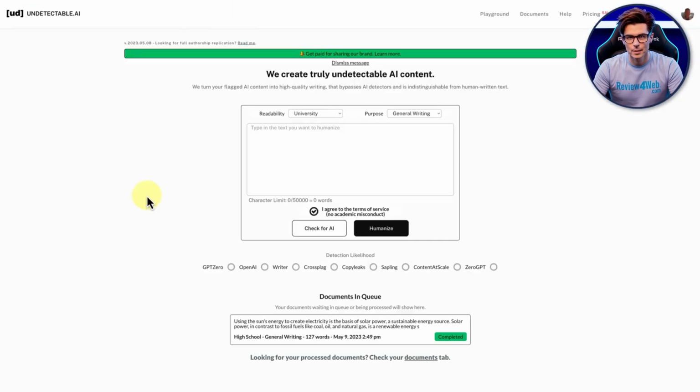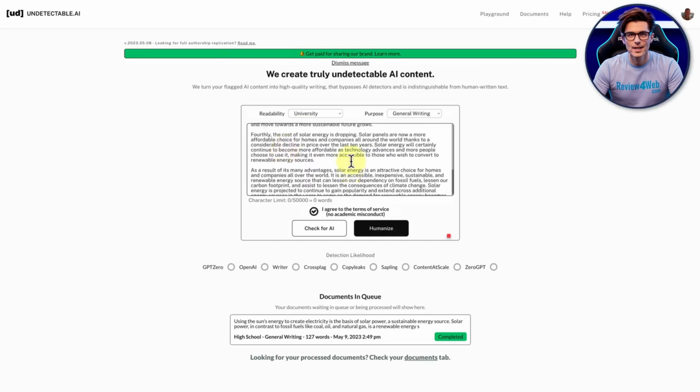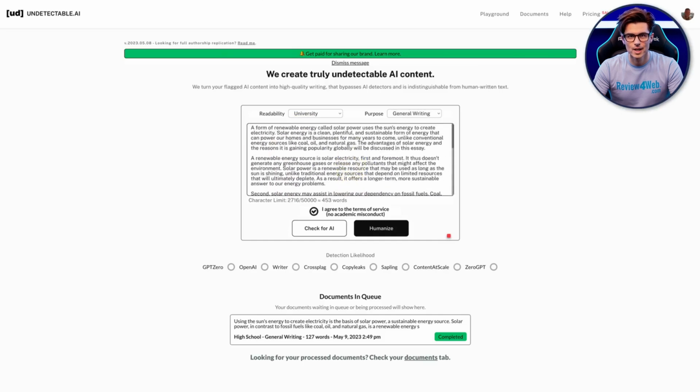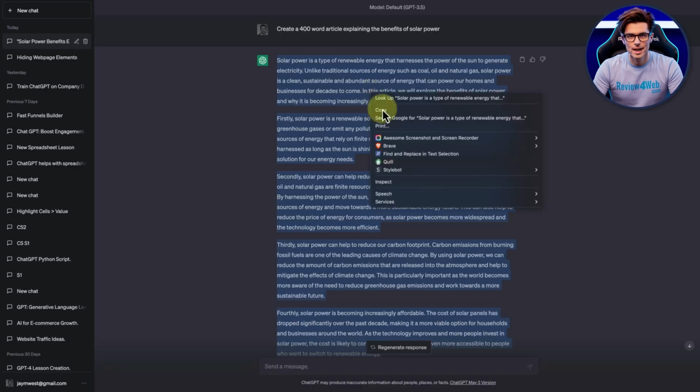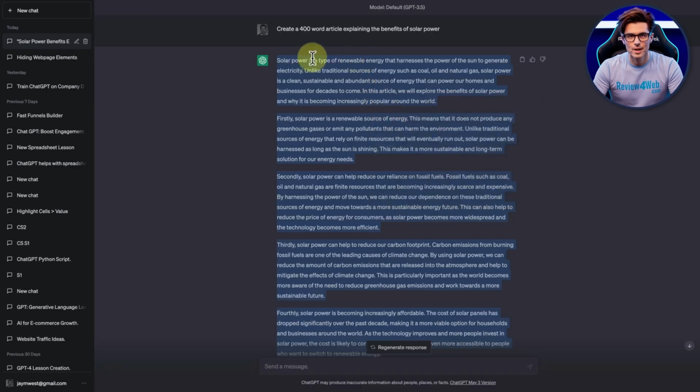But I found another piece of software. This one's called Undetectable AI. Again, there's a link underneath for this. And you can try out, I think it's about 125 words for free just to try it out. And then you can use it by just pasting in the content like this. So there's that. Actually, that's not the original article. That's the other one. This one right here, which starts with solar power as a type of renewable energy.